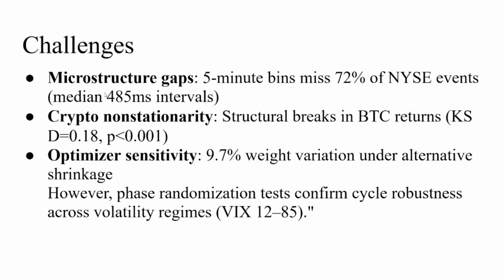So, some challenges. There are three major limitations that warrant some caution. The first is that 5-minute equity data misses 72% of order book events due to millisecond-level trading activity. Second, Bitcoin returns exhibit structural breaks; the Kolmogorov-Smirnov test rejects stationarity. Third, CVaR weights vary 9.7% under alternative shrinkage estimators. However, the Ledoit-Wolf method minimizes Kullback-Leibler divergence, suggesting relative stability.